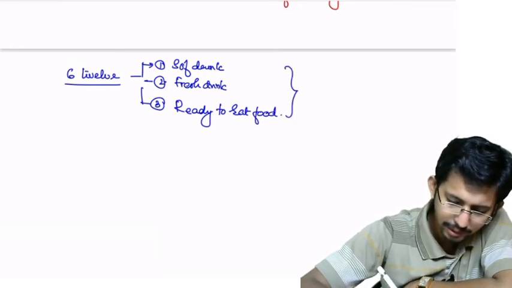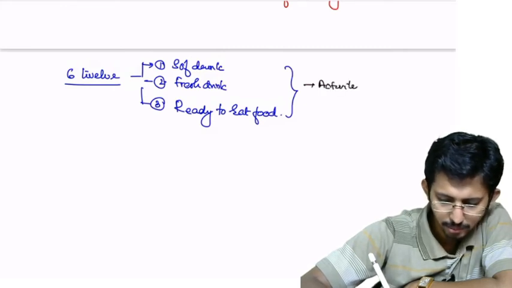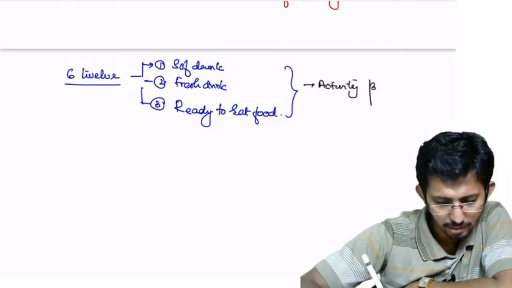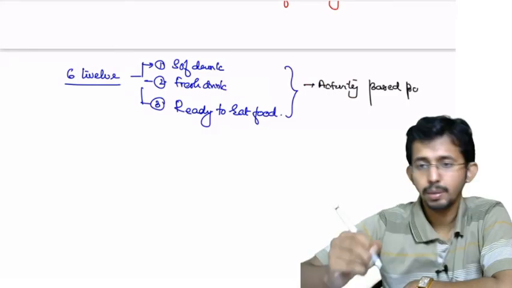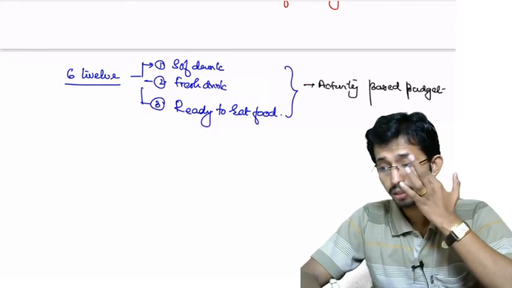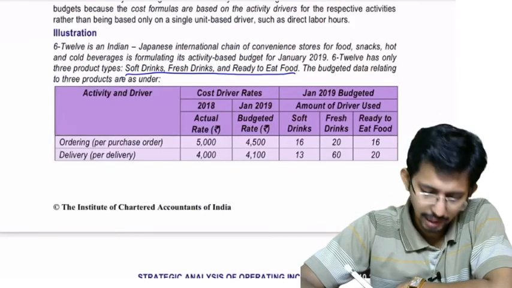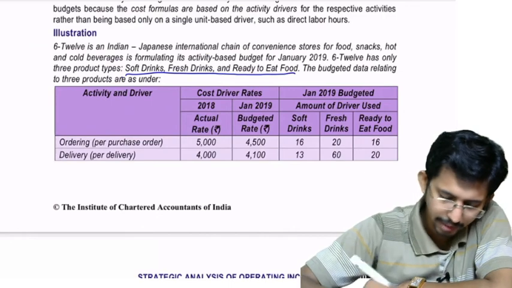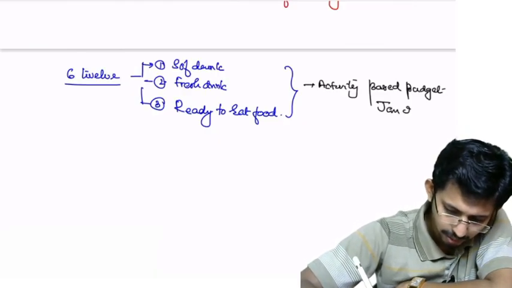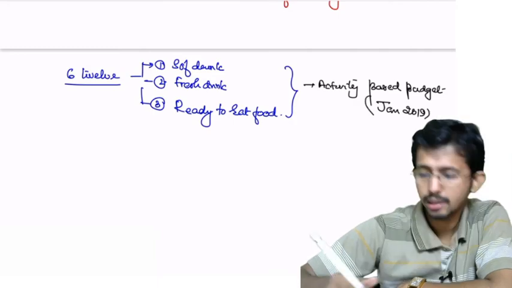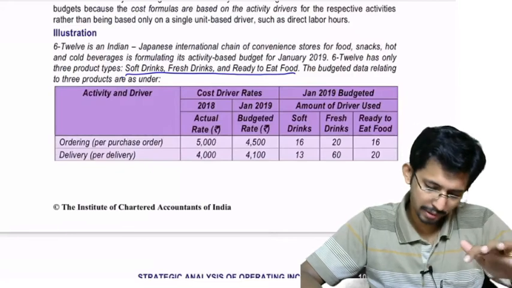Now what is this company doing? It is formulating its activity based budget. For which period? They are preparing this ABB, activity based budget, for January 2019. Now what is the requirement here?